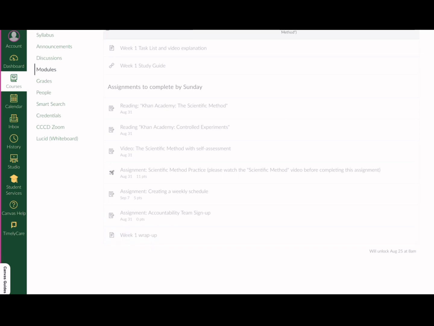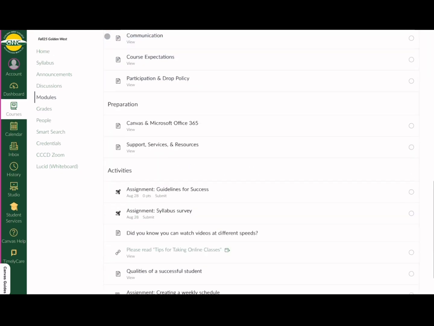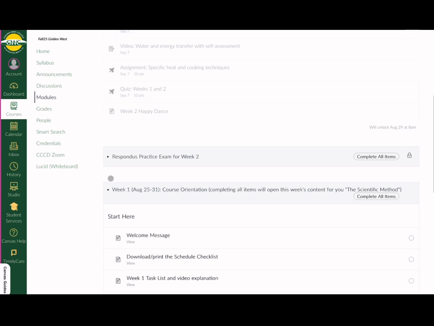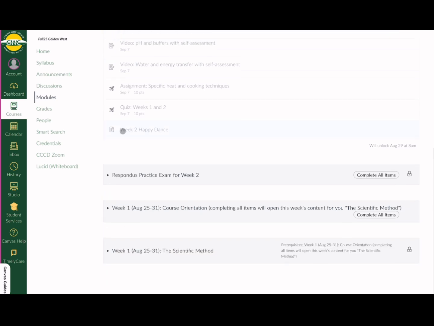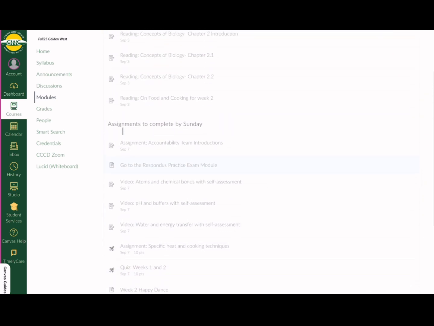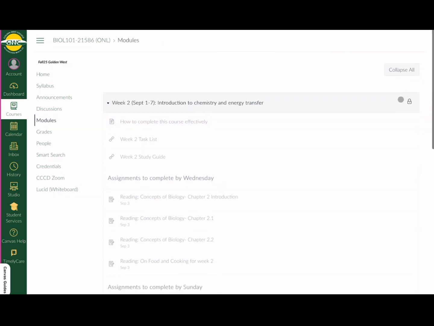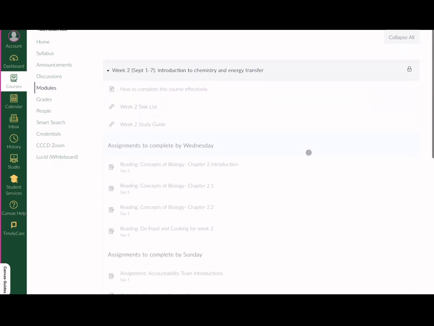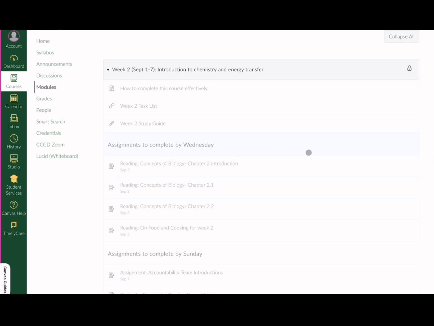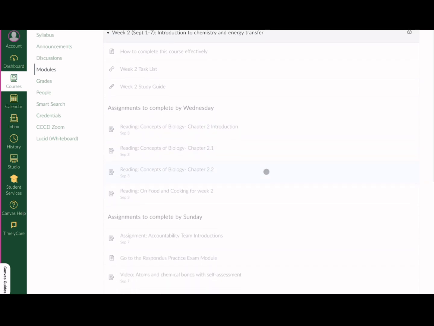Now, if I collapse these modules and go back up to the top, we're going to see that there are also 2 modules for week 2 already posted. The week 2 module here is locked. It will not open until the Friday before week 2. So the Friday of our first week of school, this will become unlocked and you can get in and start getting stuff done in advance, or at least planning in advance for what week 2 is going to look like.